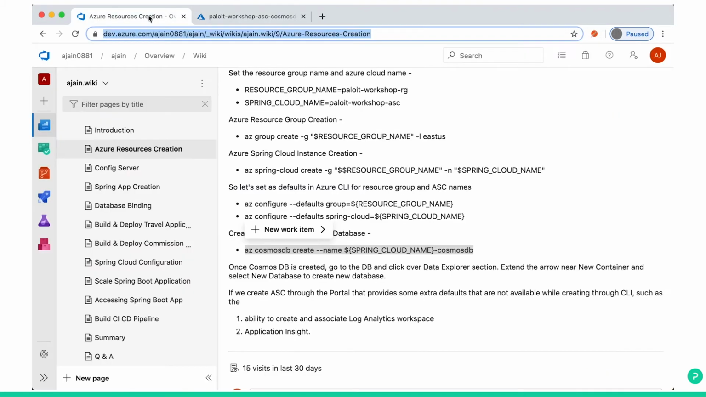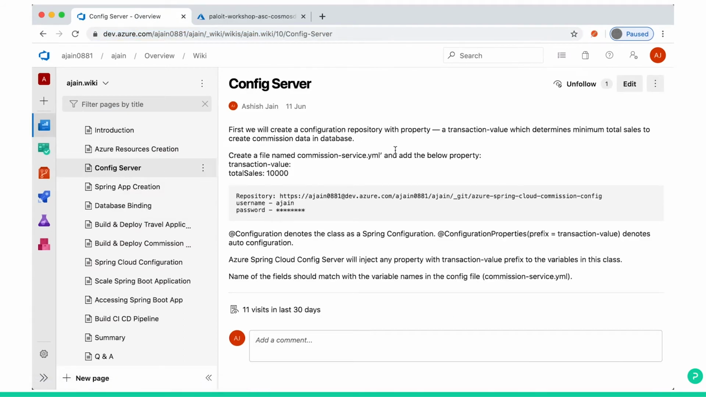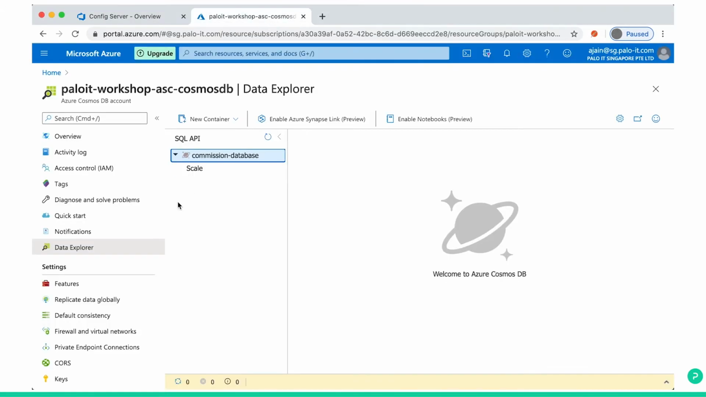Now we will create the config server. So config server is like our Spring app will point to the Git repository or Azure DevOps repository. It can point to a Bitbucket repository also. So our Spring Boot configuration file will be in that repository, and whatever Spring Boot app is deployed to Azure, that application will read the configuration file from that repository.